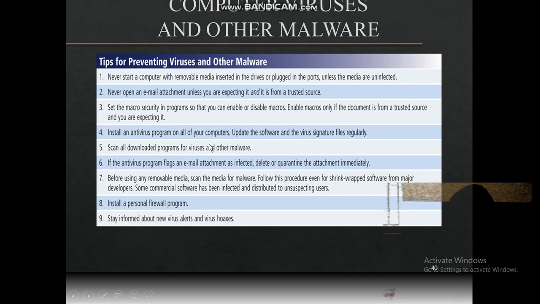Installing antivirus in your system will help you keep scanning for corrupt files, the files that have viruses and the files that do not. If the antivirus program flags an email attachment, delete the attachment immediately. Before using removable media, scan the media. Having antivirus installed will scan a flash drive you plug in before it allows you to start using it.